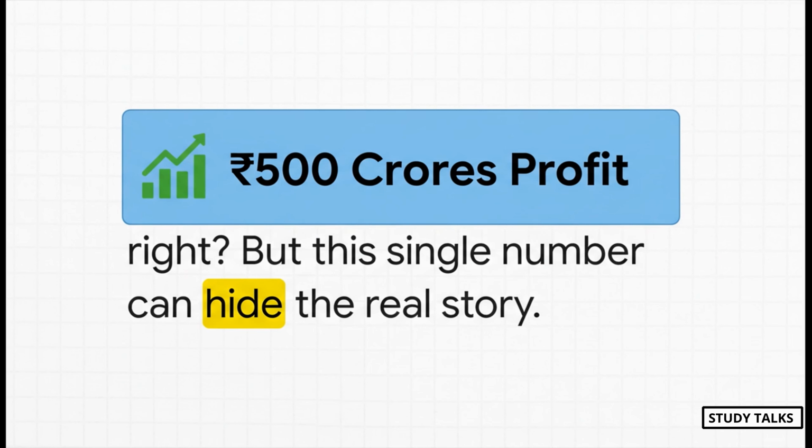ABC Limited posts a profit of 500 crores. Looks pretty good, right? But what if that number is hiding something? What if their pharma division is absolutely crushing it, making 800 crores, but their brand new retail business is just hemorrhaging money, losing 300 crores? See, that single 500 crore figure doesn't tell you the real story at all. It actually hides it. And that right there is the entire reason AS17 exists.